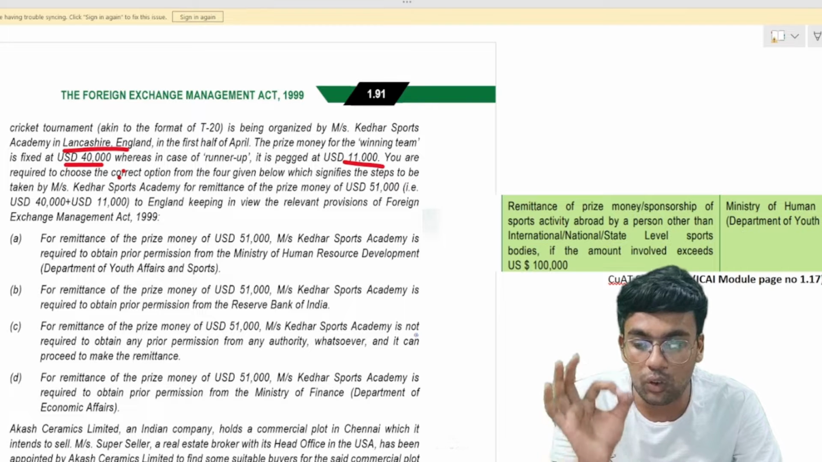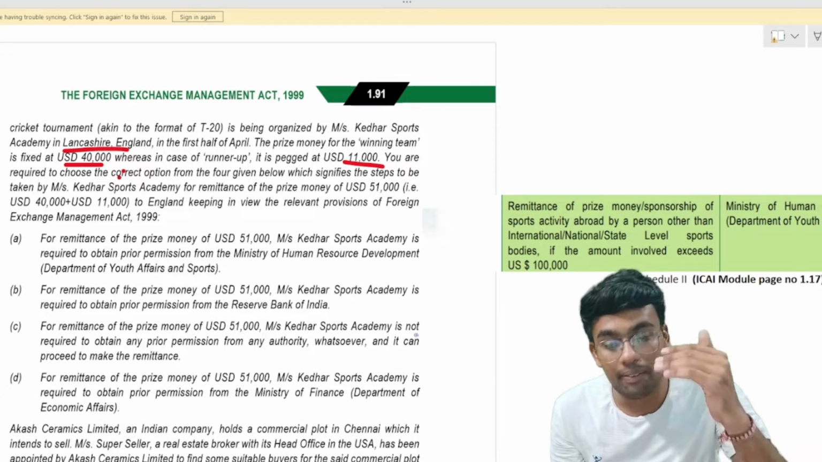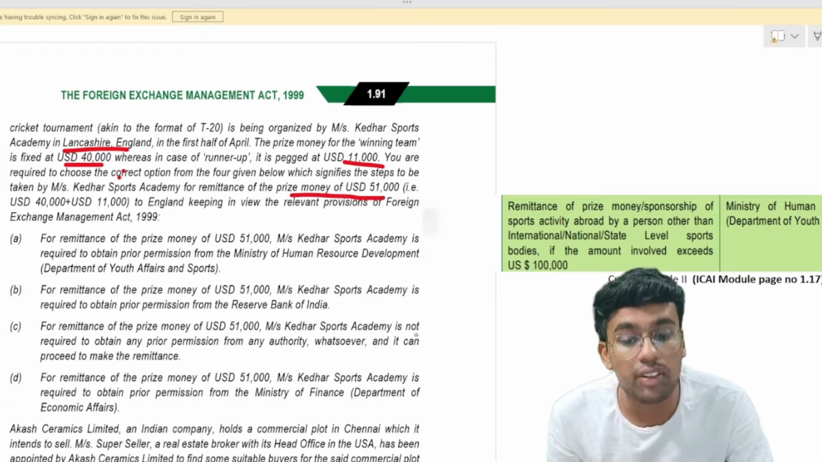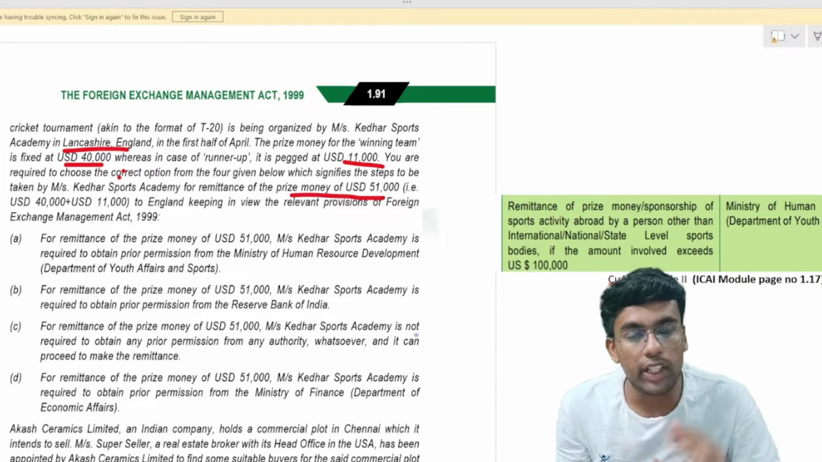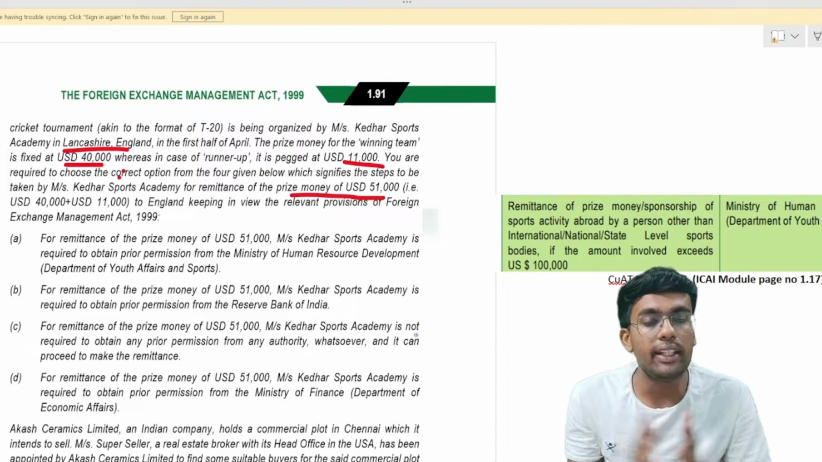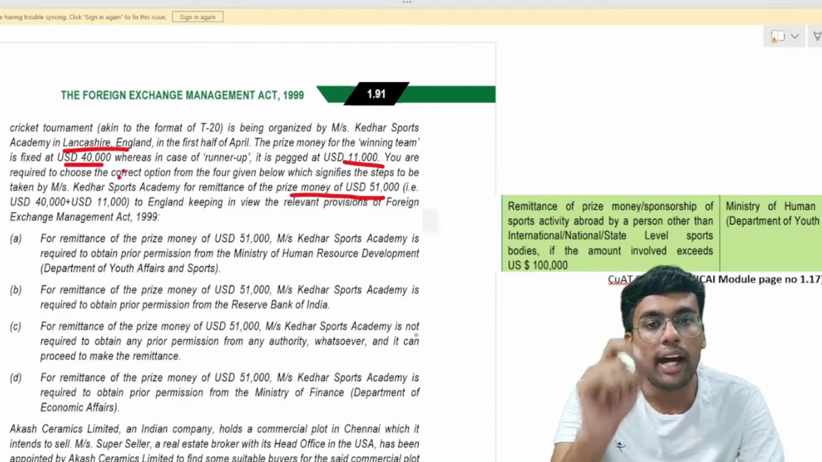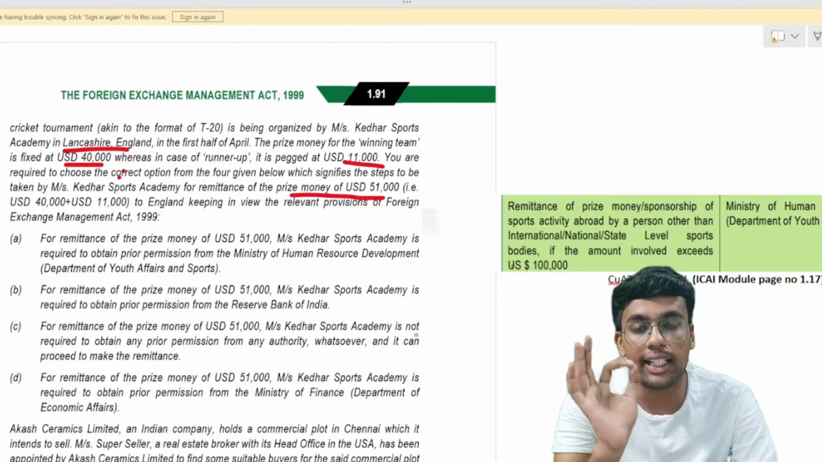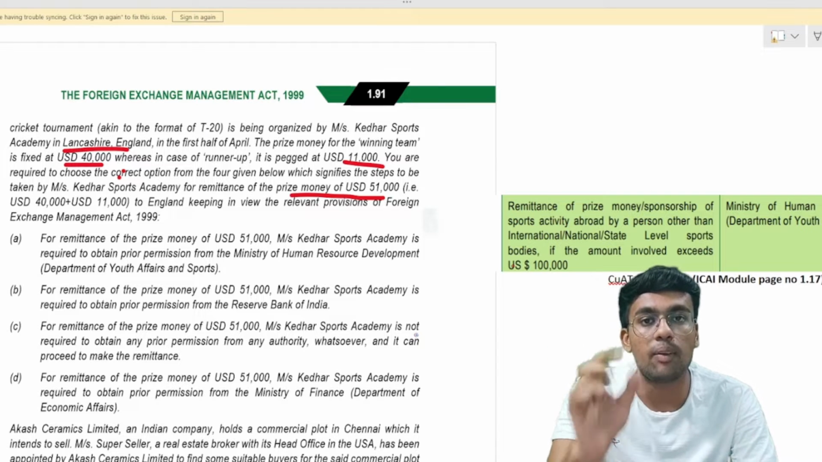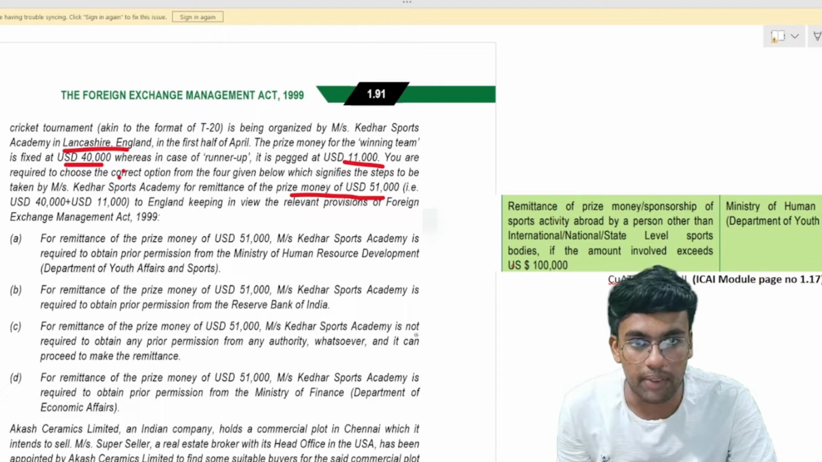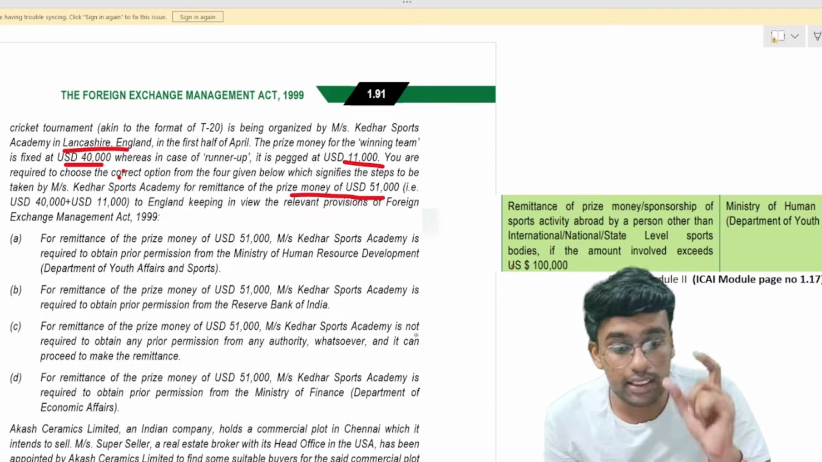With respect to the amount of remittance to be made by Kedar Sports Academy for remittance of prize money of $51,000, that is 40,000 plus $11,000, keeping in view the relevant provisions of the Foreign Exchange Management Act. Let me tell you, under current account transactions, Schedule 2 talks about prior approval of the central government being required if you are making certain types of remittance. Under that, there is a remittance which says that.